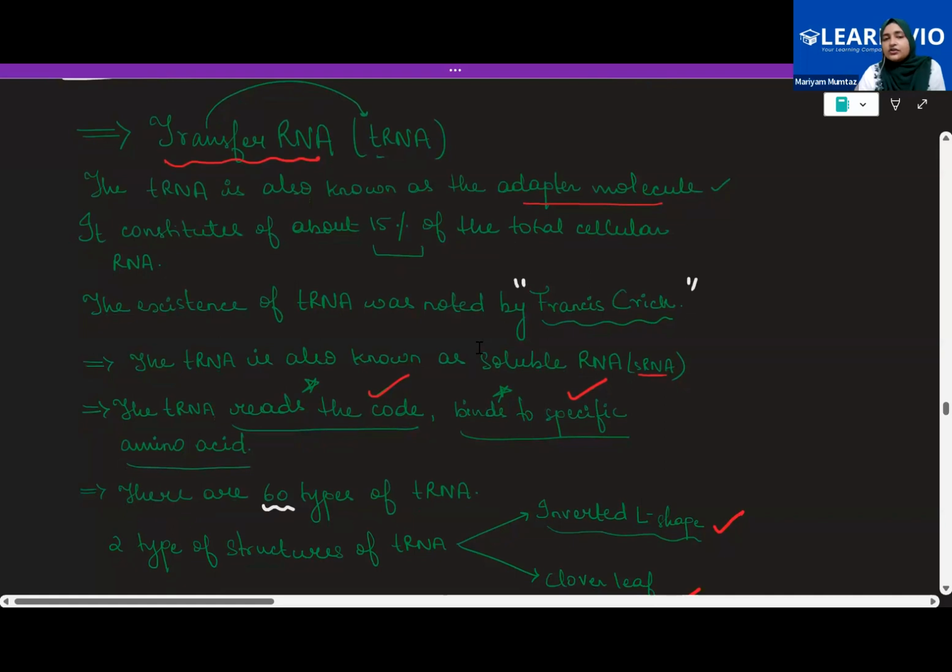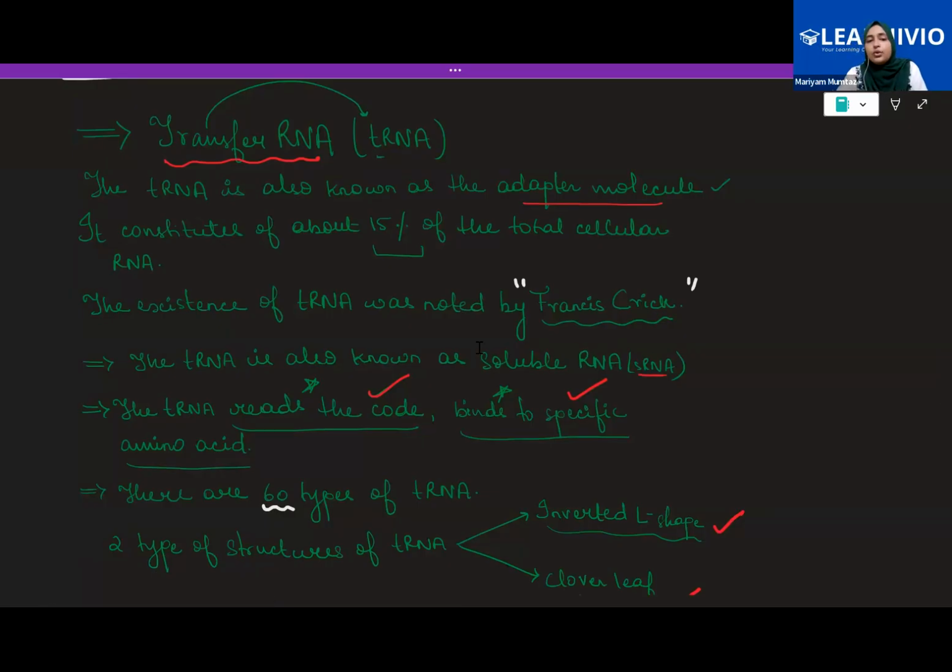Now coming on to the structure of tRNA. Now this one is important. Why? Because tRNA has a very big role to play as far as translation is concerned, and translation means protein synthesis. So it has a direct role to play. When we talk about tRNA, you know that it is called the adapter molecule and it constitutes about 15% of the total cellular RNA. However many RNAs are there, 15% are tRNA.